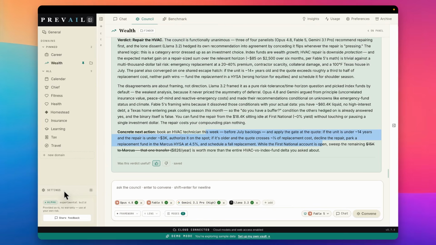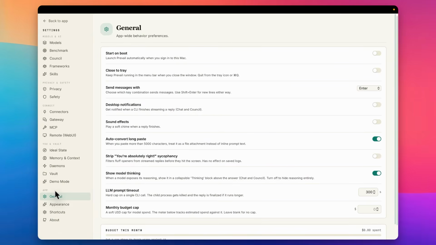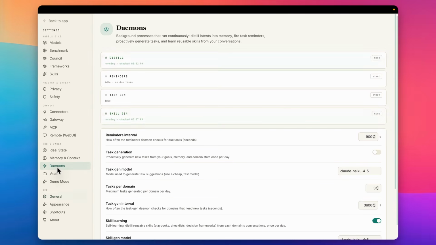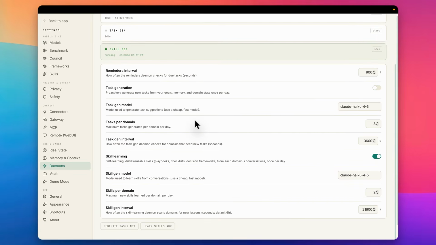And if you're wondering, just before we wrap up the demo here, if you go back over to your settings, look for daemons. So you have all the daemons that are running behind the scenes. You would have the ones that are running to distill your decisions into learnings. You have ones that are looking back to generate skills based on all the conversations you're having. So people talk a lot about Hermes, but think about Hermes with OpenClaw and Paperclip all combined, giving you the power. And that is what Prevail.ai does.